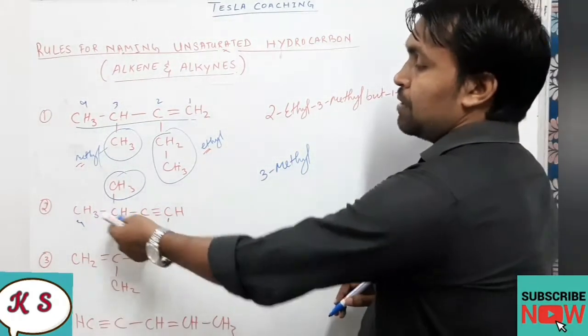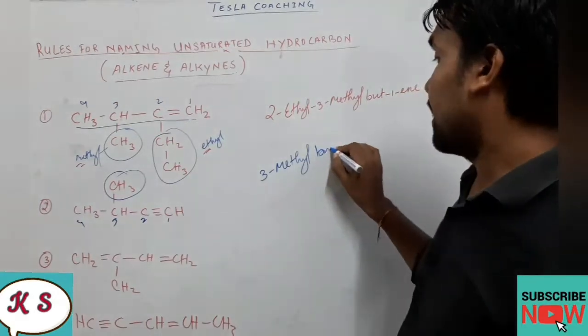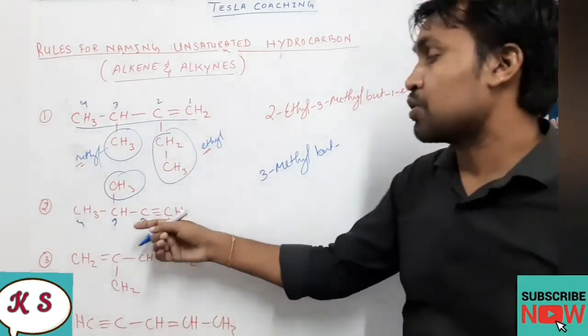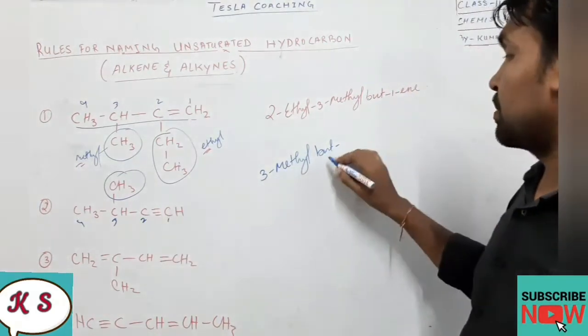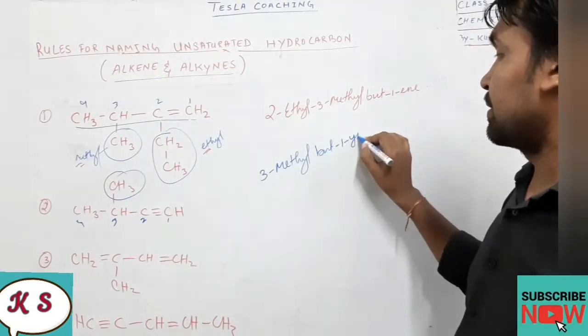And what is the number of carbons in the main chain? 4. So 3-methylbut. And what is the position of the triple bond? 1. It is attached to carbon number 1, so it will be but-1-yne.